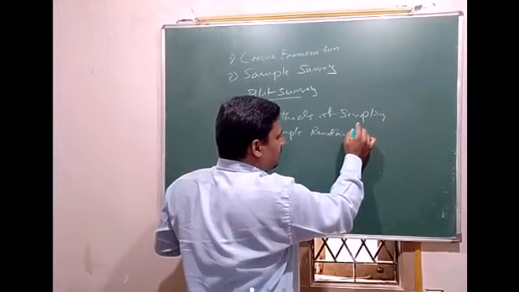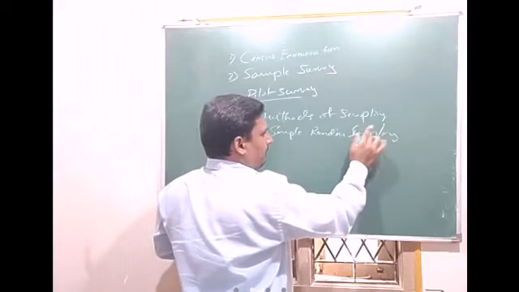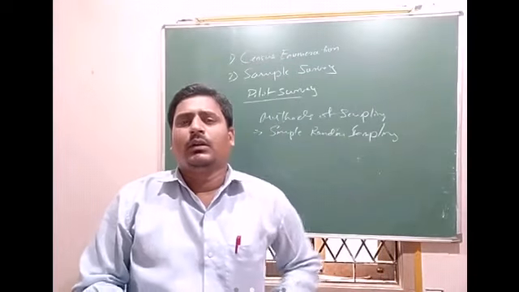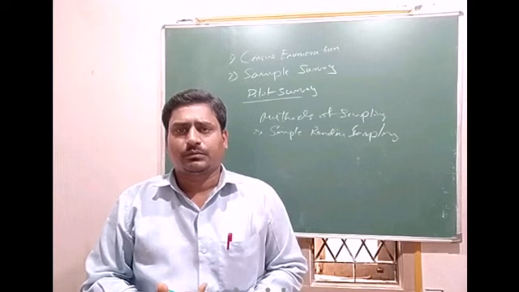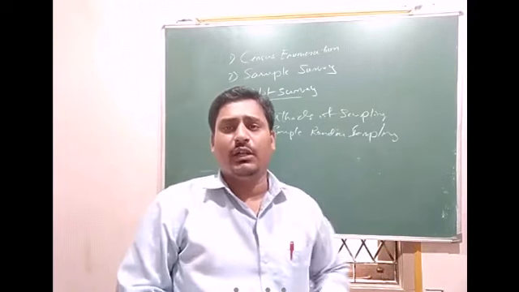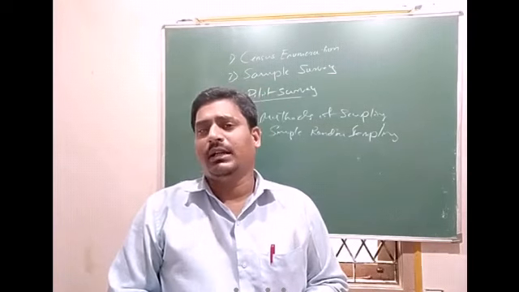In simple random sampling, the chance of selecting each and every unit is the same, and the chance of not selecting is also the same.